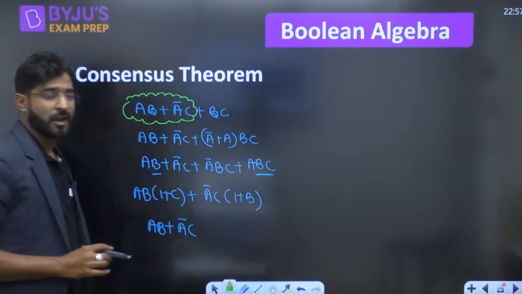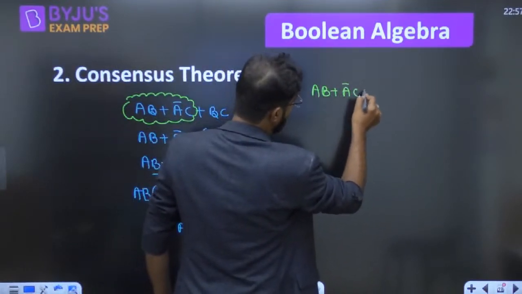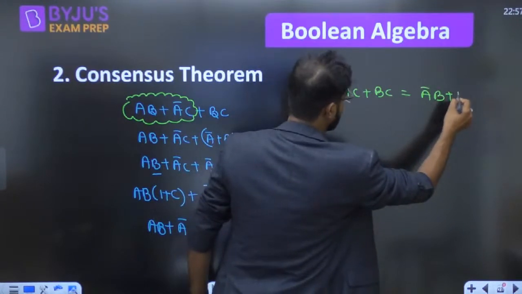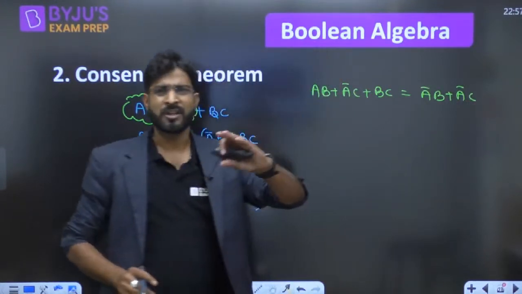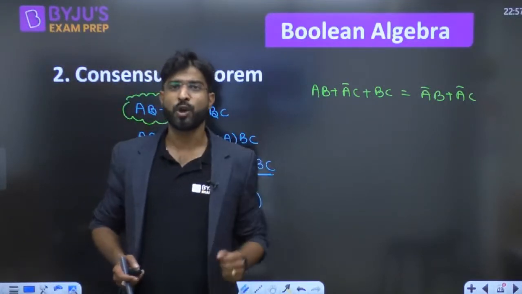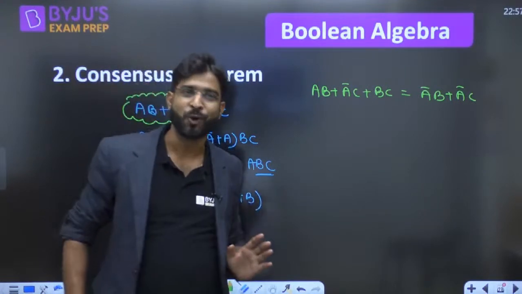So always everyone try to understand. If the function is given AB plus A bar C plus BC, the answer will be AB plus A bar C. 3 terms. Each term containing 2 variables. Each variable repeated 2 times. Only one variable repeated in the form of complement. The answer will be that one only.